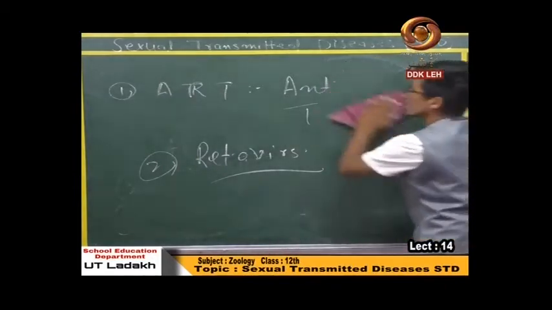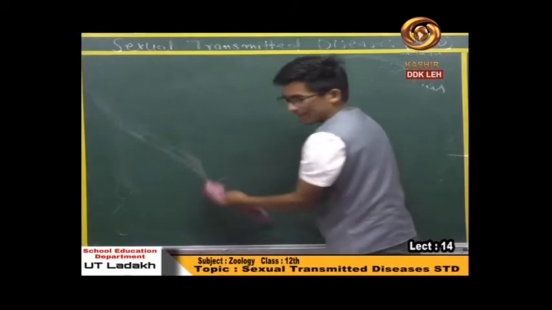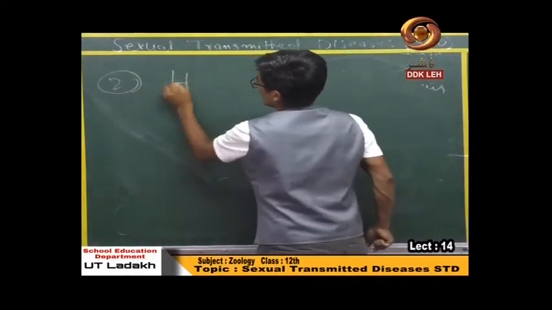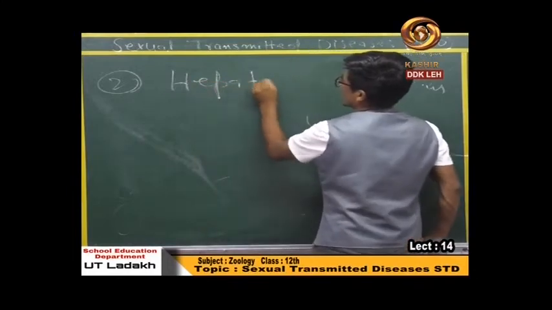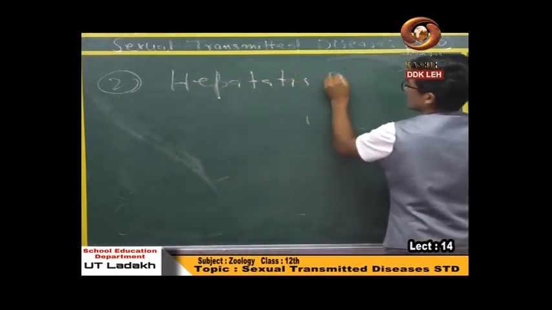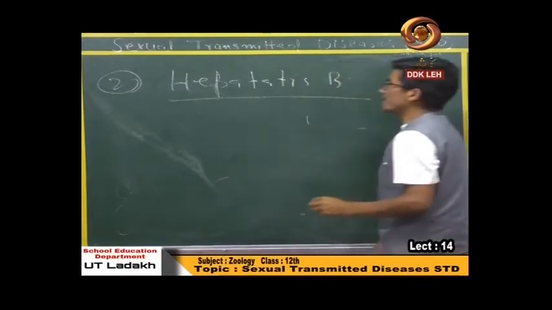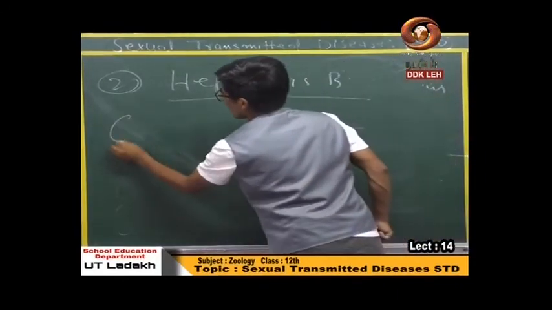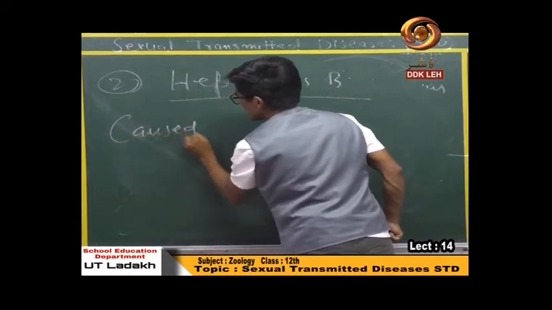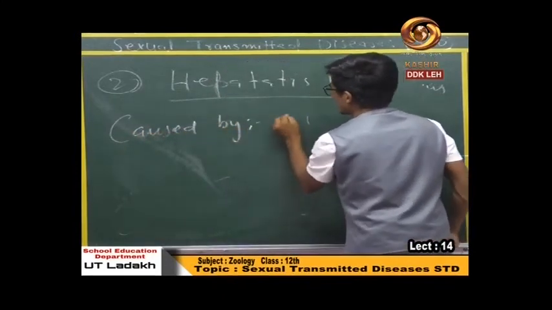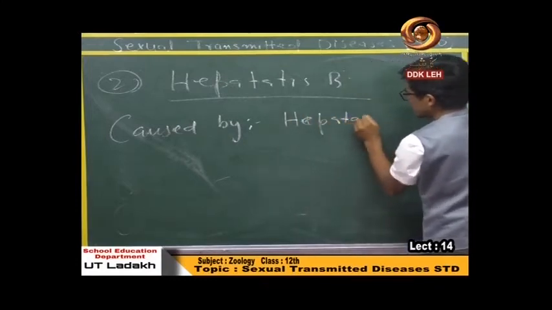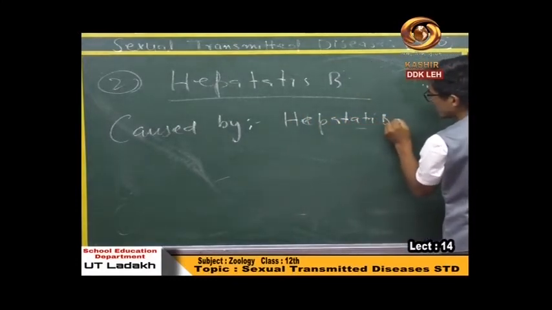The second sexually transmitted disease is hepatitis B. Hepatitis B is caused by the hepatitis B virus.